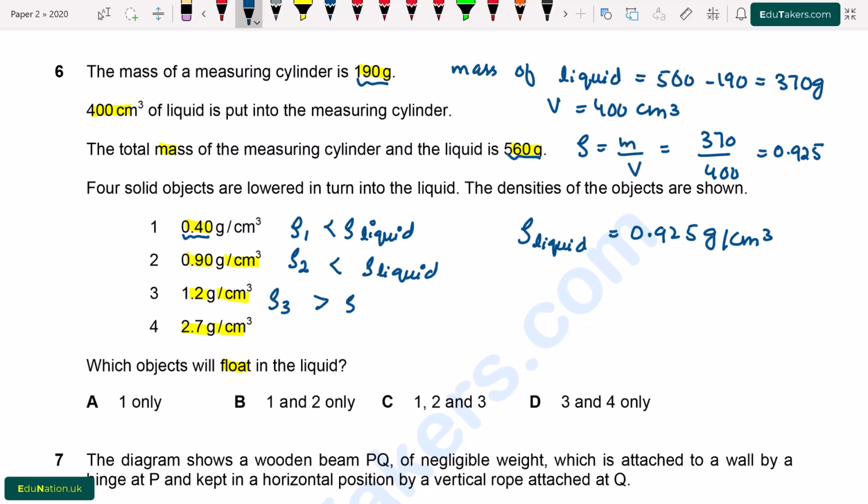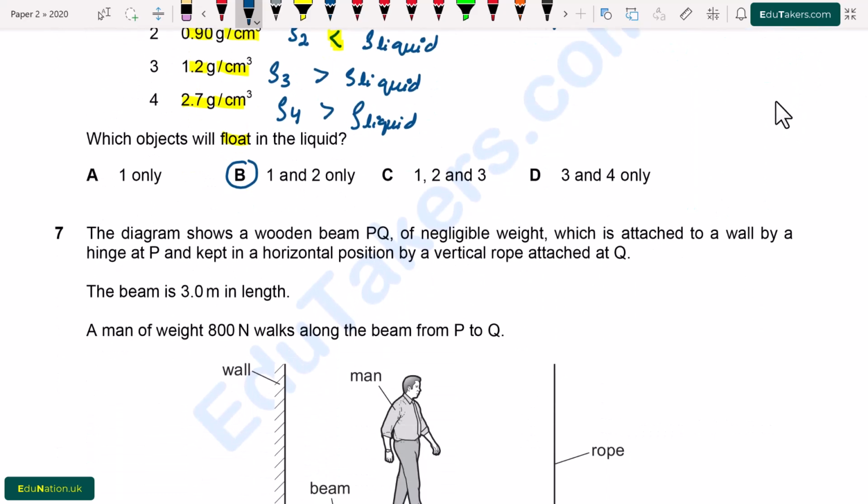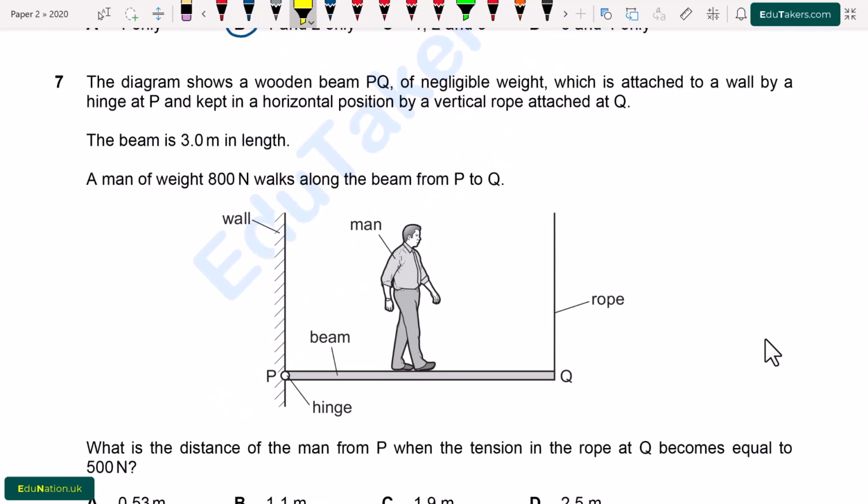For object 3, density is 1.2, and 1.2 is larger. It means that the density of the third object is larger as compared to density of liquid. For the fourth object, again density is greater as compared to the density of liquid. So from here we can see that for object 1 and object 2, density is smaller as compared to liquid. It means that first and second objects float. So from here option B is correct: 1 and 2 only.